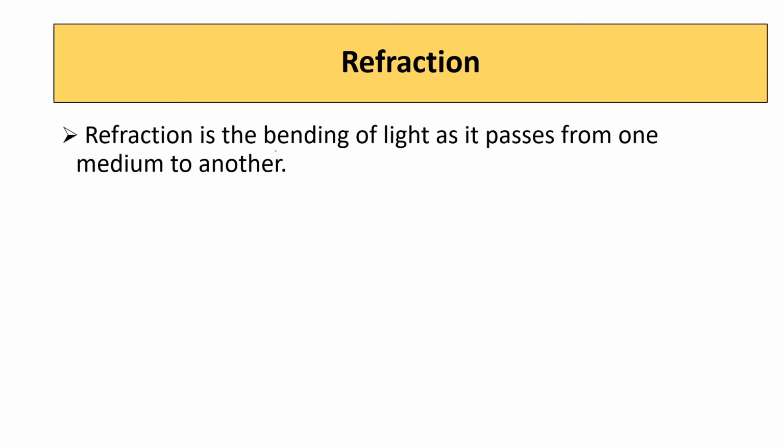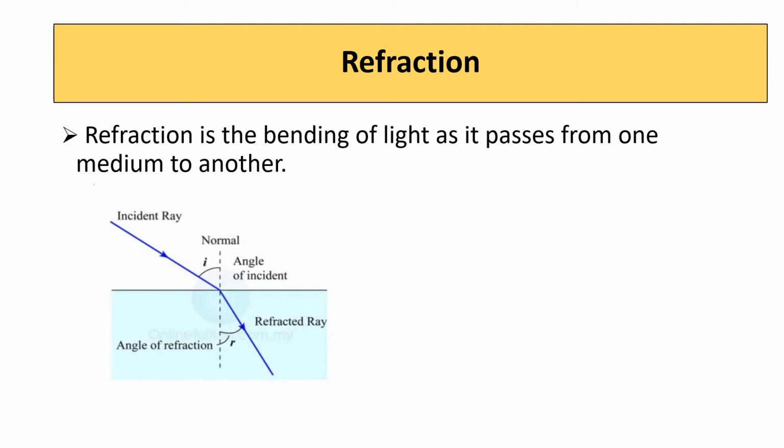Refraction is the bending of light as it passes from one medium to another medium. Look at this diagram. The incident ray falls from the rarer medium to a denser medium. Let the rarer medium be air and the denser medium be glass.